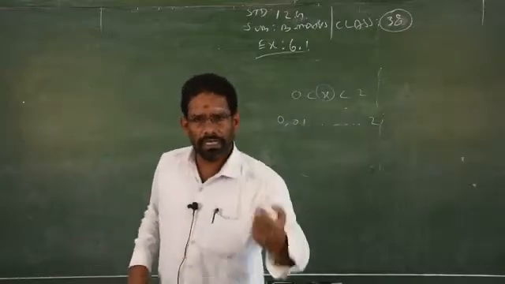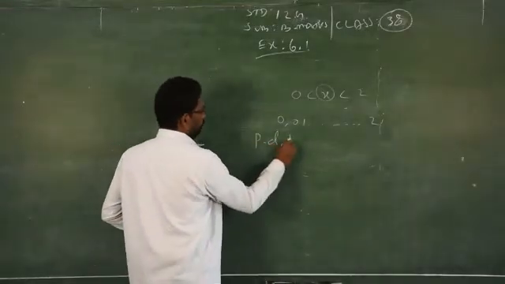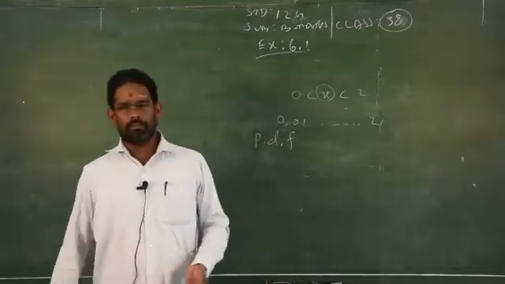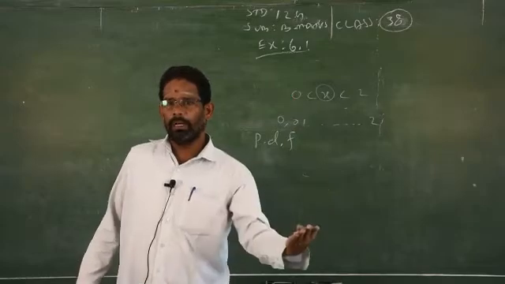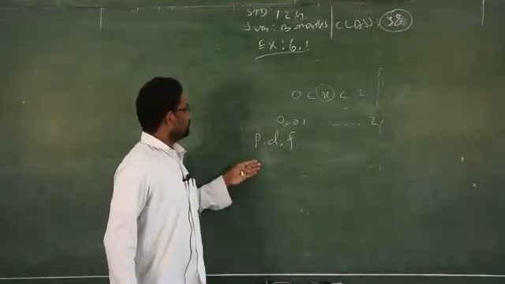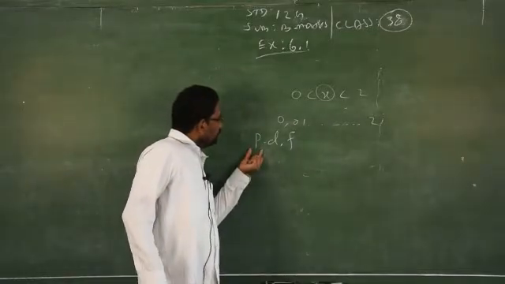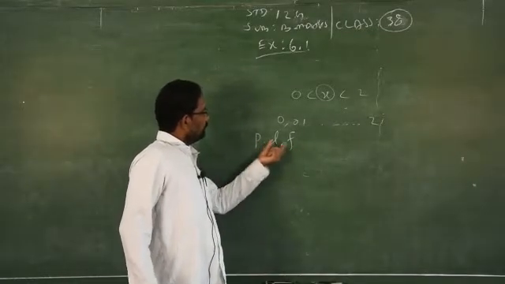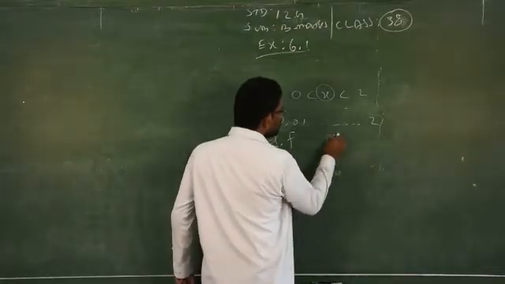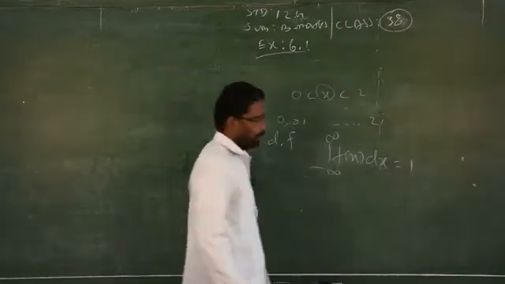For a continuous random variable, what is the probability concept? PDF. What is PDF? Probability density function. For a discrete variable it is PMF, probability mass function, whereas for a continuous random variable we have PDF, probability density function. The formula is the integral from minus infinity to plus infinity of f of x dx is equal to 1.